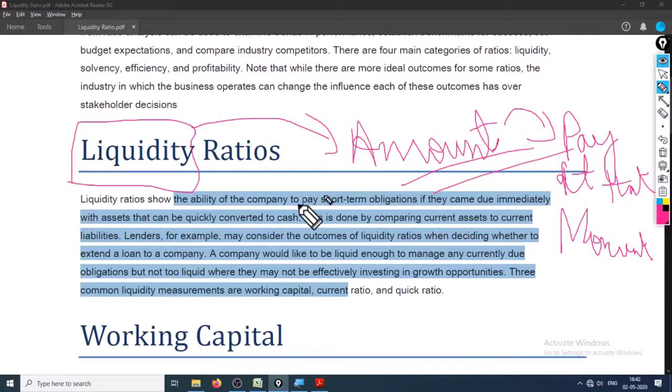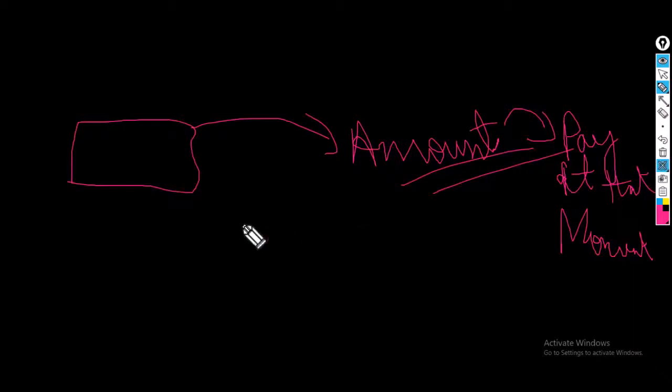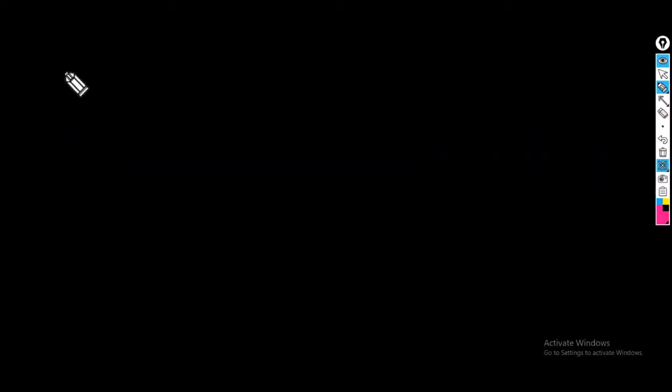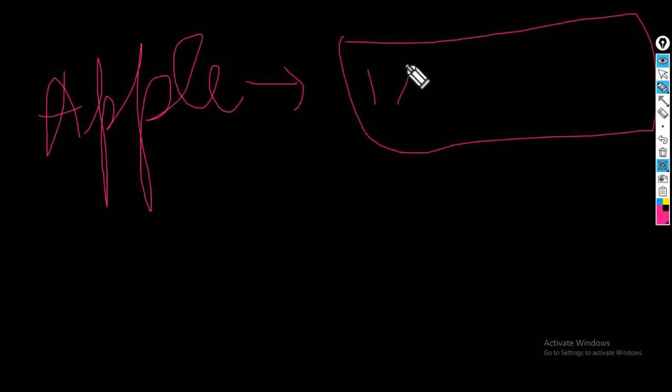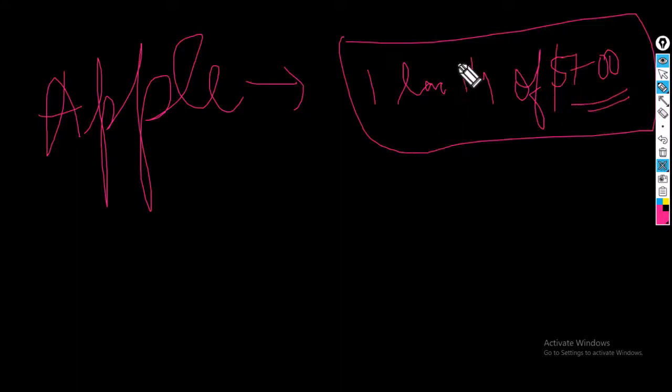Suppose, to give more of an example, there is a company called Apple Incorporation. Now Apple says that it has 1 lakh iPhones of $700 each. That is the increased value, but let's not go into the technical things.